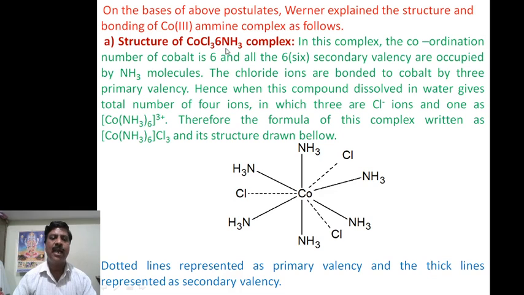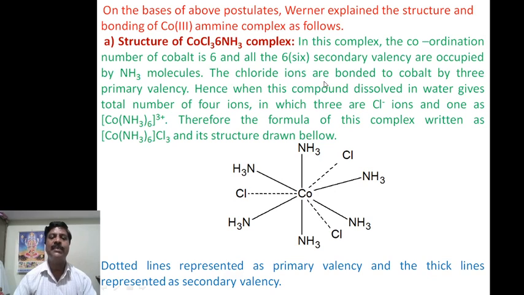Secondary valency can be satisfied by neutral as well as negative ligands. Here, neutral ligands get first preference: the 6 ammonia molecules are there, so the coordination number is 6. The chloro groups remain as primary valency; they are just ionizable valency and undergo ionization. The coordination number remains 6, so the ammine molecules satisfy the secondary valency.